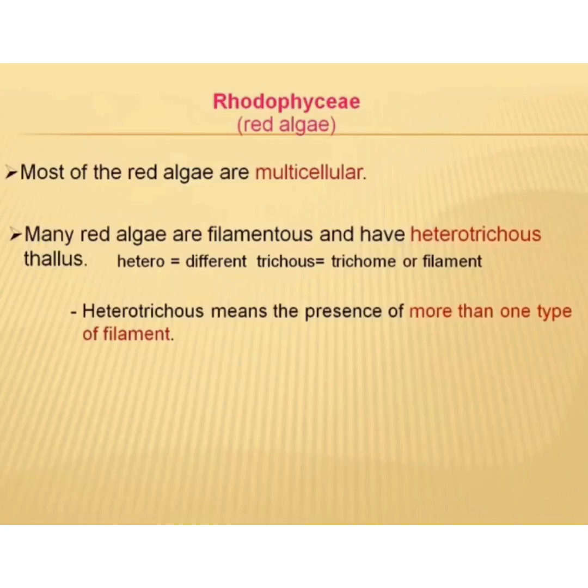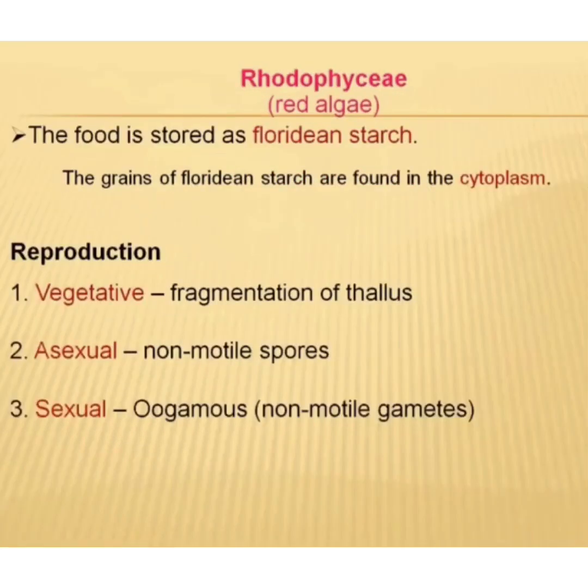Many red algae are filamentous and have a heterotrichous thallus, which means different trichomes or filaments. Heterotrichous means the presence of more than one type of filament. The food is stored as floridean starch in red algae. The grains of floridean starch are found in the cytoplasm.